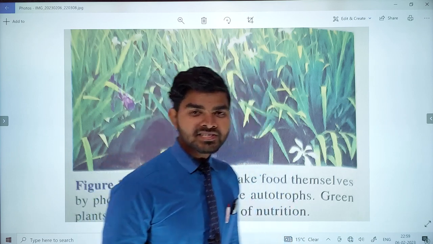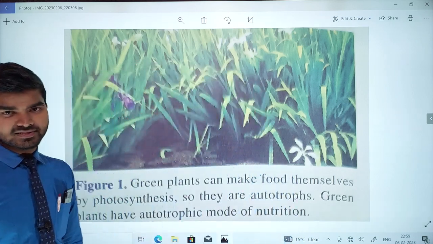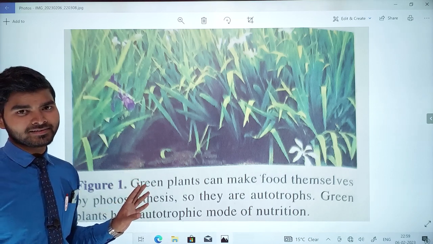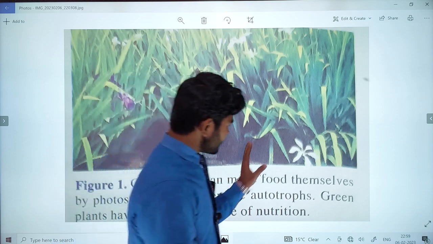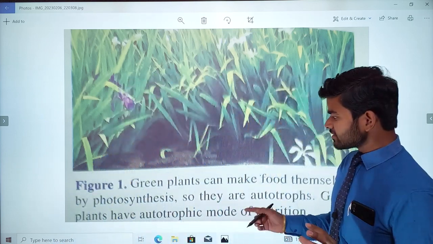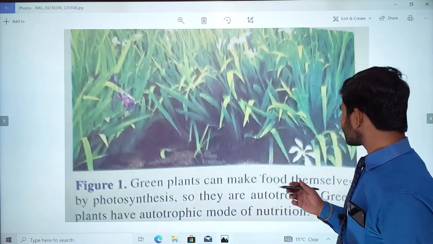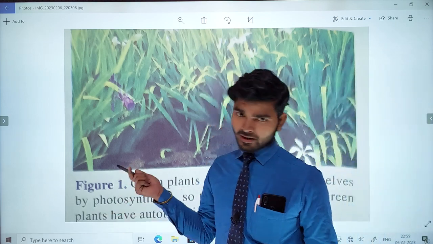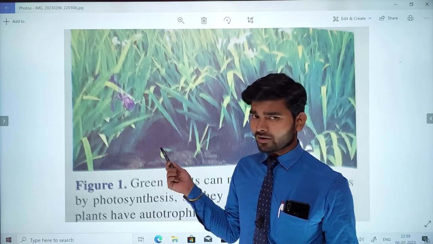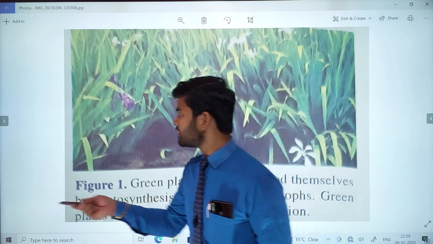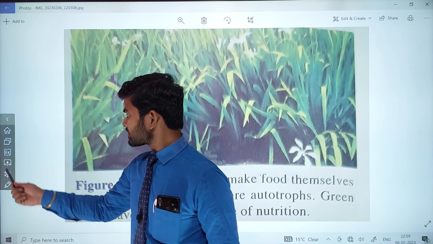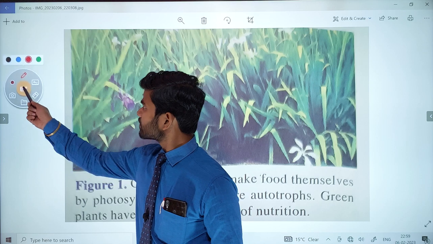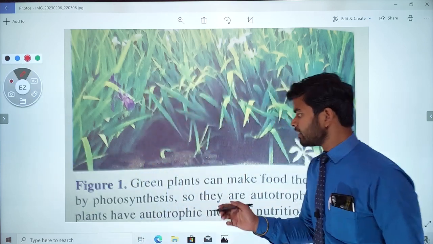Now we will discuss autotrophic mode of nutrition. Here is a figure for reference purposes only. In this figure, I just want to show you that this is a plant, in simple words.